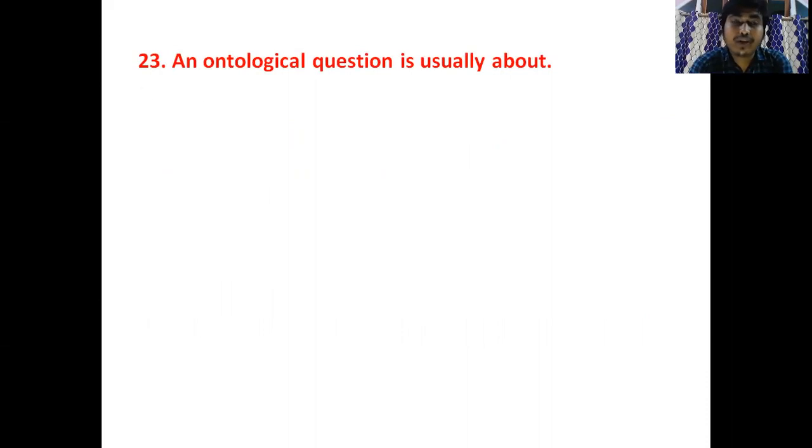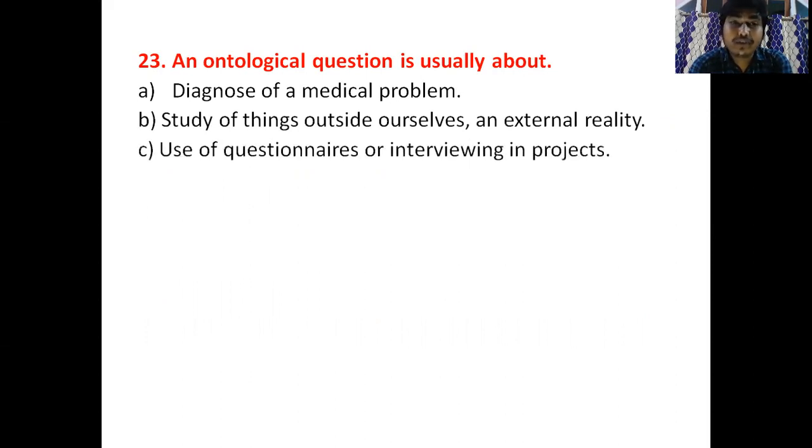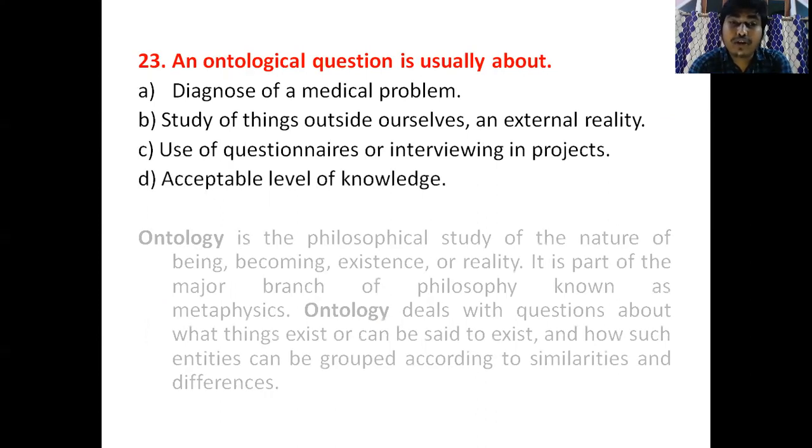See the next question: an ontological question is usually about. Here the options are given: diagnosis of a medical problem, study of things outside ourselves, an external reality, use of questionnaires and/or interviewing in projects, an acceptable level of knowledge.